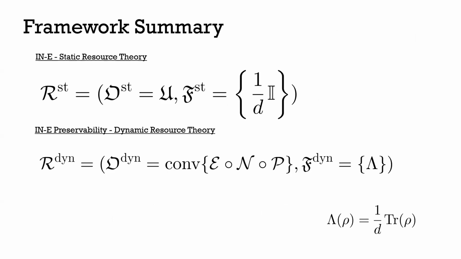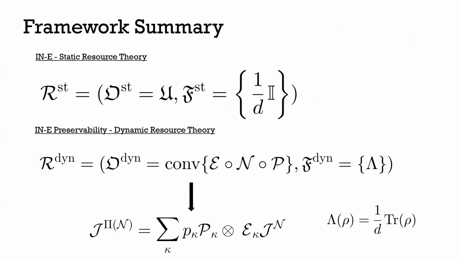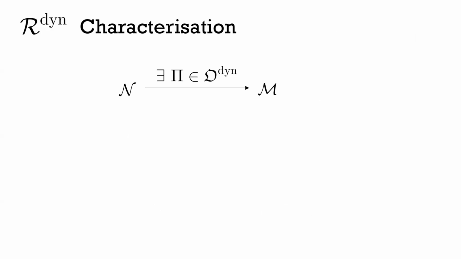Okay, so a summary of our framework. This is our underlying static resource theory, and this is our dynamical resource theory of informational non-equilibrium preservability. And then we could also write these free operations in some choice state formalism, where we have some pre and post processing noisy operation, which acts on the subspaces of this channel. Okay, so the ultimate question that we're looking to answer is some characterization of this resource theory.